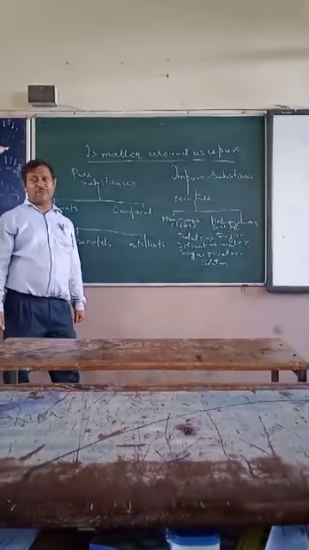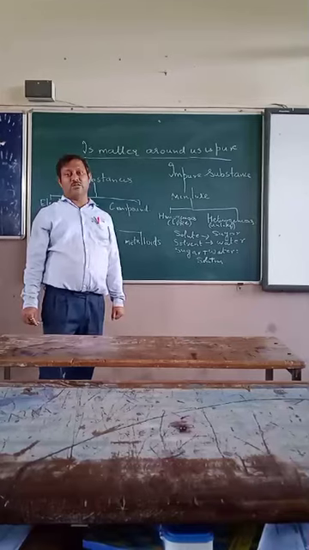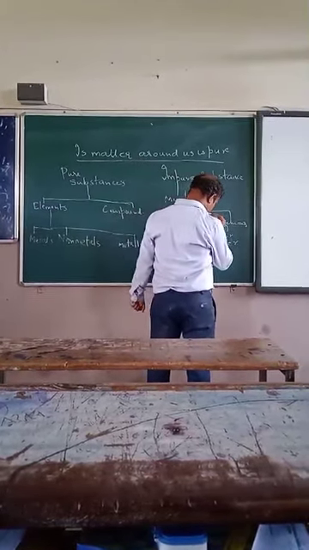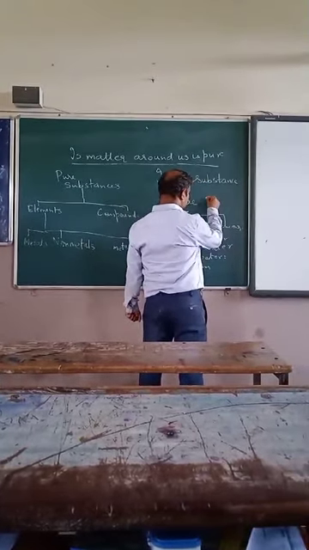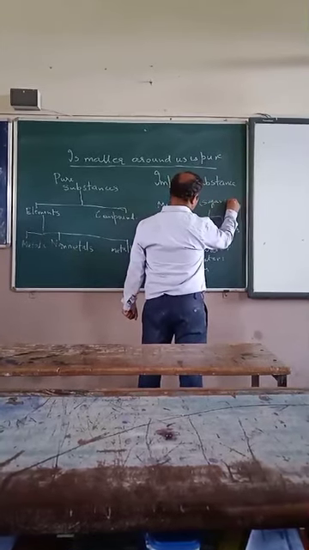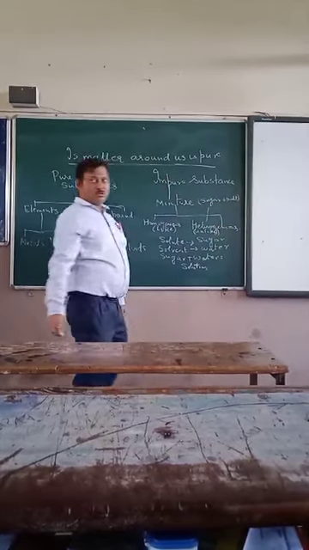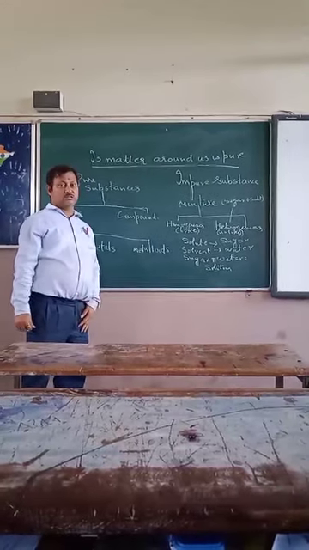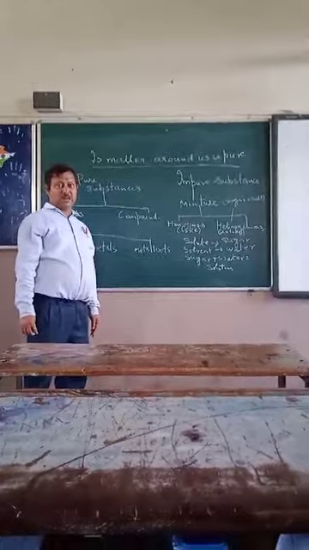For example, if I mix sugar with salt, it is called heterogeneous substances. Sugar plus salt, this is called heterogeneous substances. Homogeneous means which are of the like type.